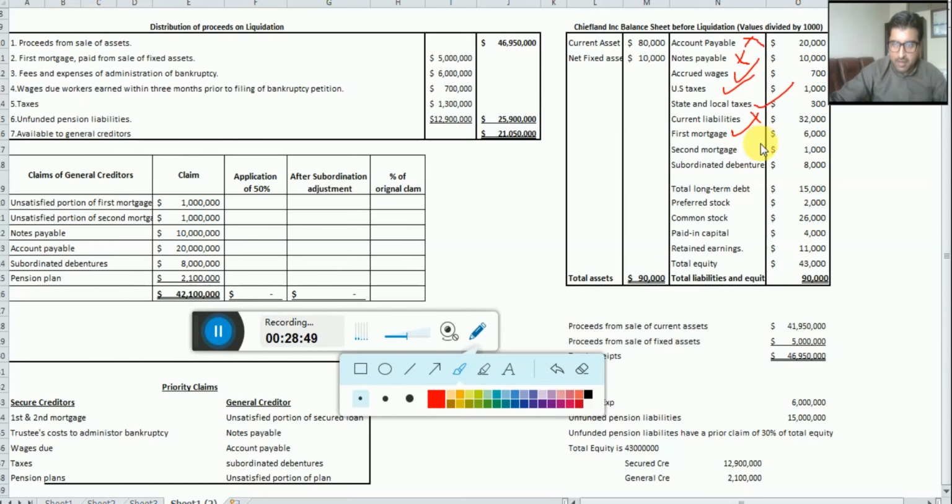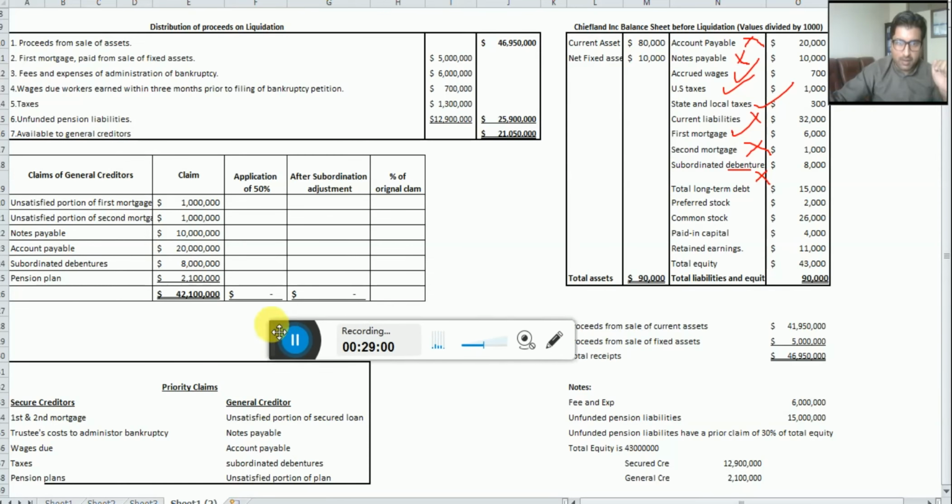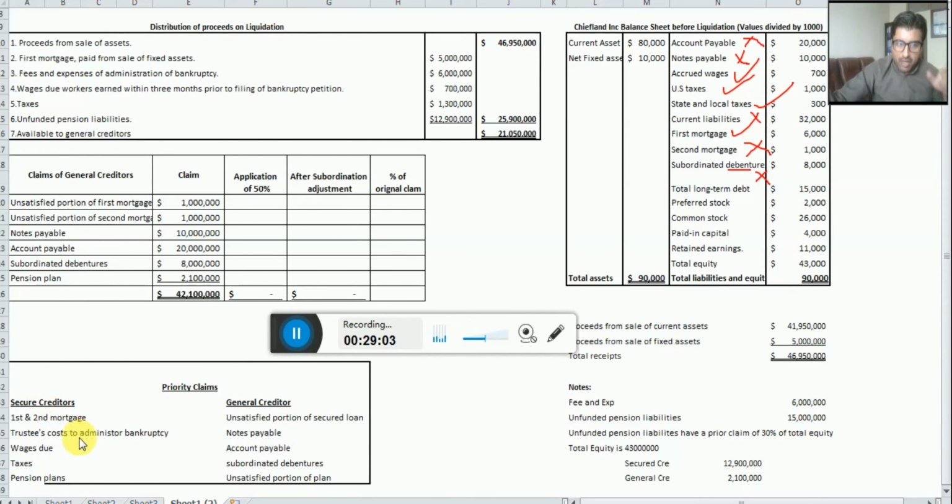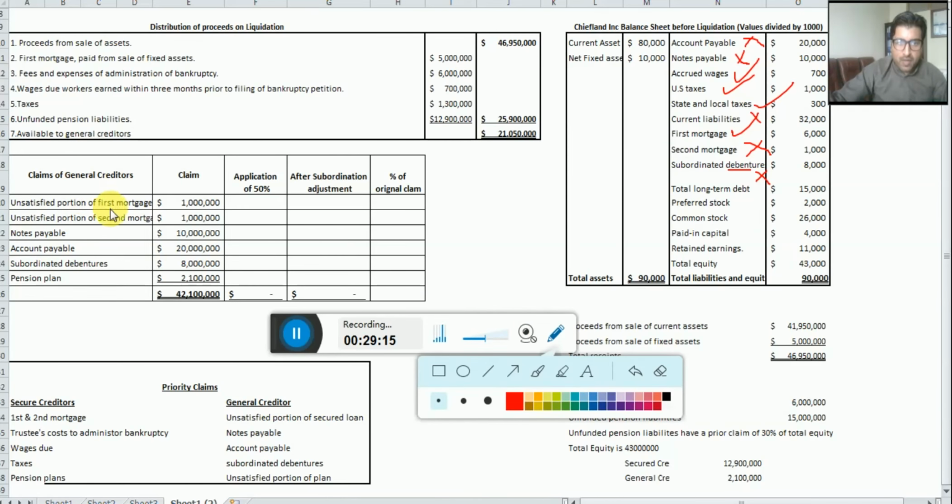Then the subordinated debenture we have not paid. Clear? Very simple and easy. Just look here in this table. We have paid the first secured creditors, and whoever is remaining, we just bring the name and mention it here in the claim of general creditors. Like, if you remember, the portion of the first mortgage which is not satisfied we mentioned, and then the portion of the second mortgage, bring it in, just write it here.